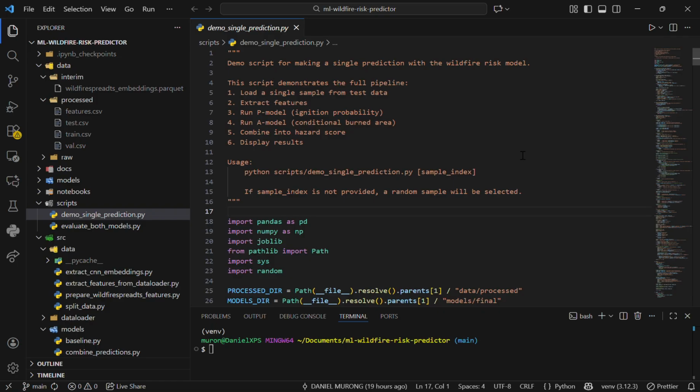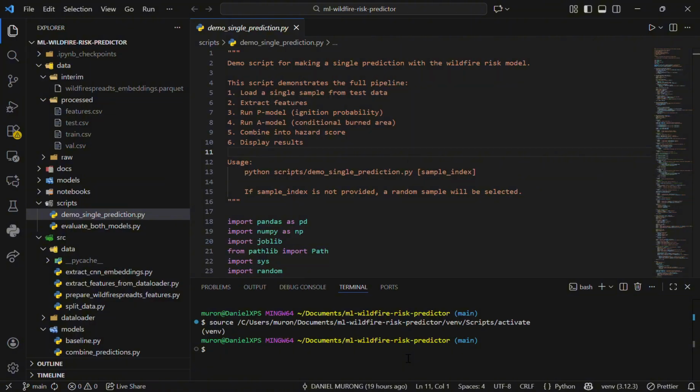We combine these features extracted from the deep learning model with climate conditions such as temperature, humidity, and wind speed. Then we feed this data into the two models, and combined they predict the hazard risk score.